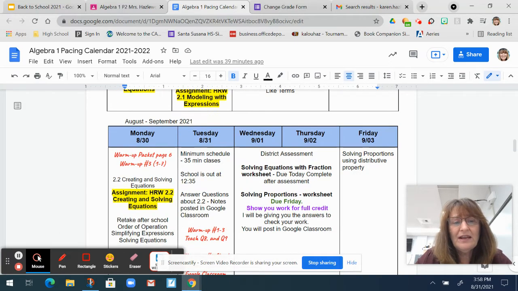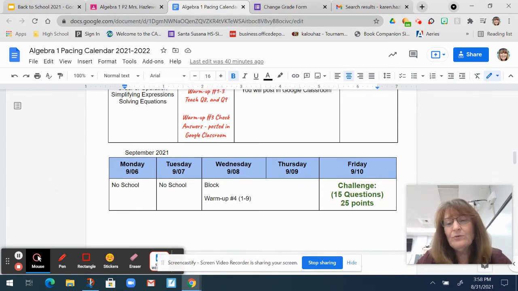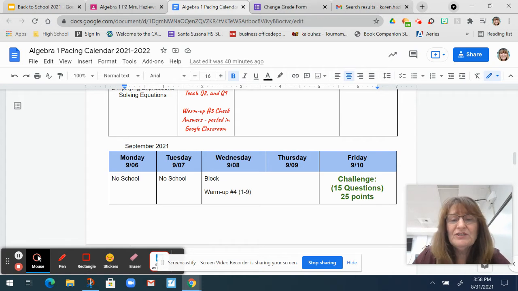So this is this week right now that we're looking at. You can kind of see what I'm doing in class here. We're going to be taking a district assessment on Wednesday and Thursday, and then on Friday this week, I'm going to start solving proportions. If we look at next week here, we have no school, yay, on Monday and Tuesday. But I'm going to have them take what I call a challenge instead of calling it a test or a quiz or something like that. I've just been calling it a challenge, and they're going to be taking that on Friday.